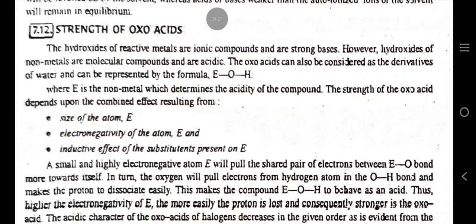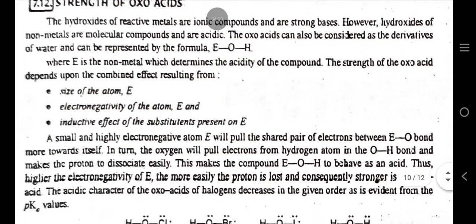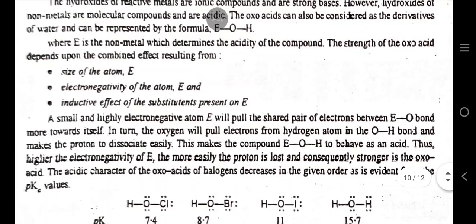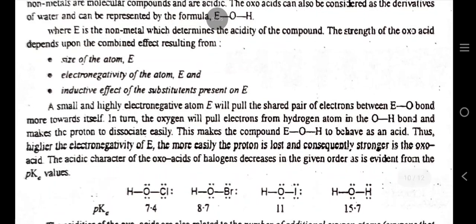Strength of oxoacids. The hydroxides of reactive metals are ionic compounds and are strong bases. However, hydroxides of non-metals are molecular compounds and are acidic. The oxoacids can also be considered as derivatives of water and can be represented by the formula EOH, where E is the non-metal which determines the acidity of the compound.